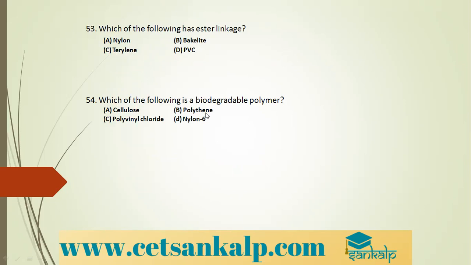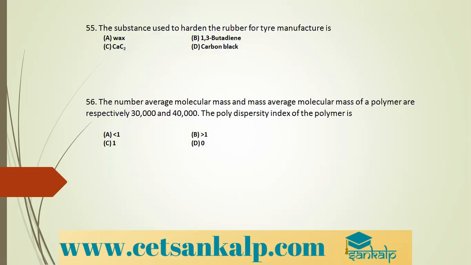Next, which of the following is a biodegradable polymer? Natural polymers are biodegradable. Cellulose is a natural polymer. Yes, that is the correct option. Polythene, no, it is synthetic. Polyvinyl chloride, PVC, is synthetic. Nylon 6 is also synthetic. So option A is the correct option.